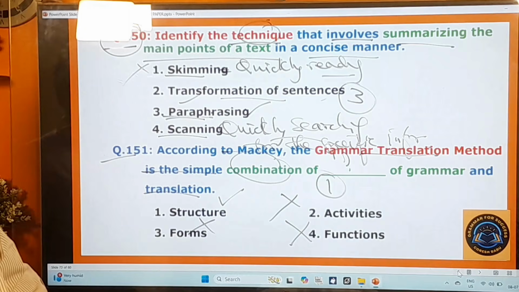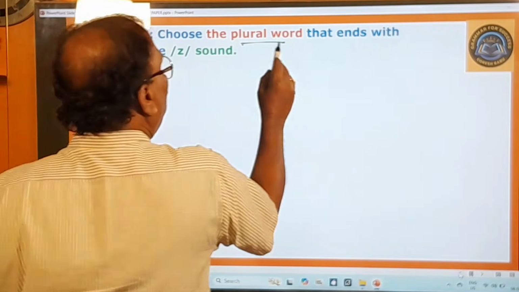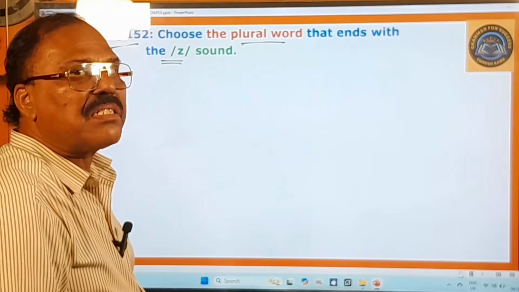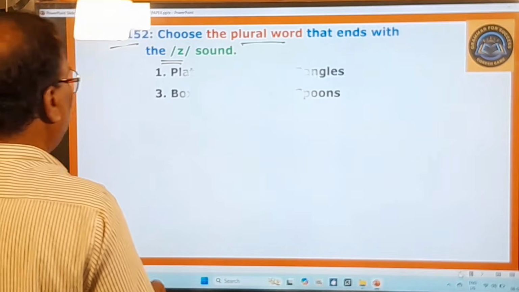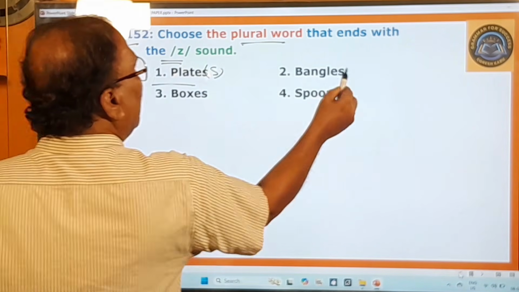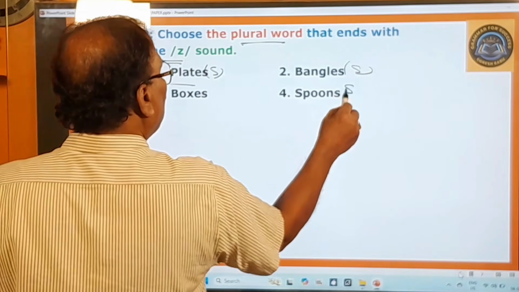Okay, and now you move on to the next question. 152nd question. Choose the plural word that ends with the za sound. Za, not ja, but za. Right. What is that za sound? Here you pay attention. Plates, this is sa sound. Bangles, sa sound. Spoons, sa sound.